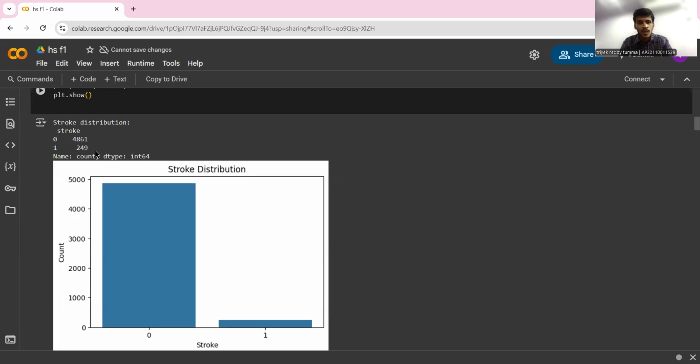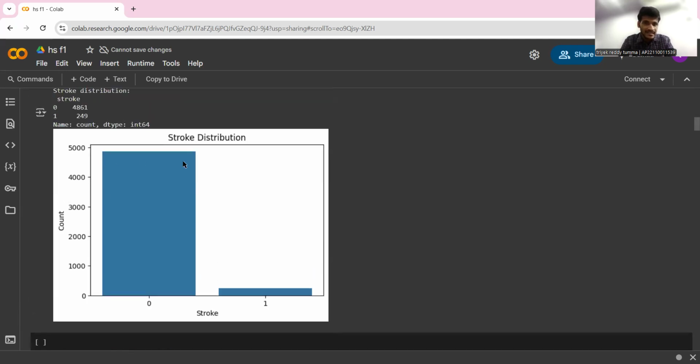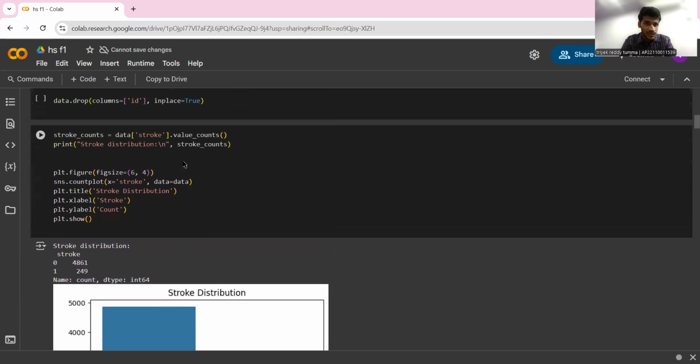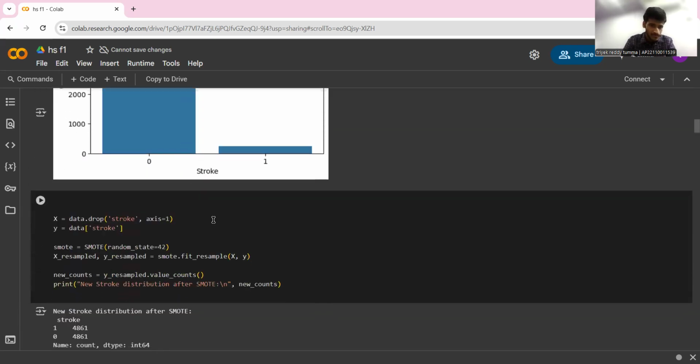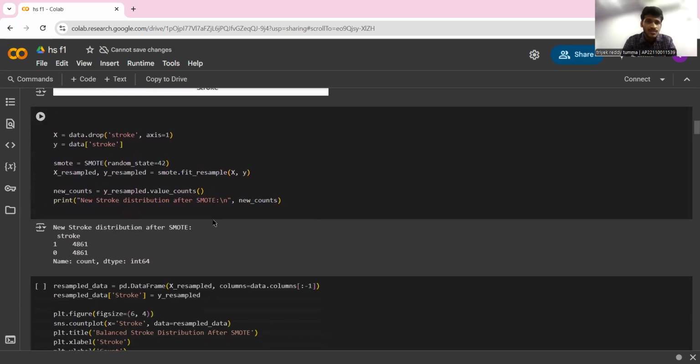So no is the majority class here, which will affect the outcome. It is completely biased. To balance this, we are using a technique called SMOTE. First, how does SMOTE really work? SMOTE stands for Synthetic Minority